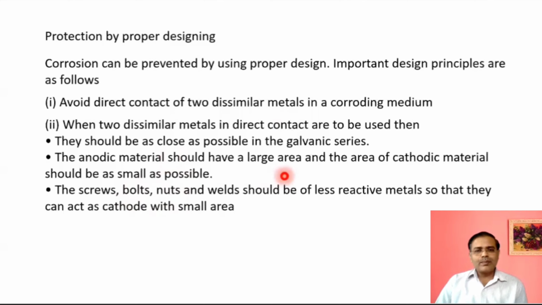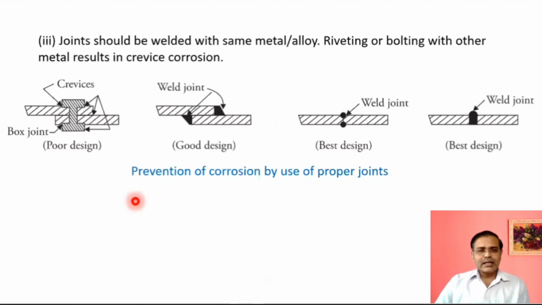The anodic material should be of large area as compared to the cathodic material, because there will be lower oxygen and lower electron demand on the cathode, though there is a formation of galvanic cell, as I have explained in the factors affecting corrosion. As screws, bolts or nuts are welded, they should be of less reactive metals so that they act as cathode with the smaller area. Similarly, if there are joints, they should be welded with the same metal or alloy so that there will be lesser chances of corrosion.